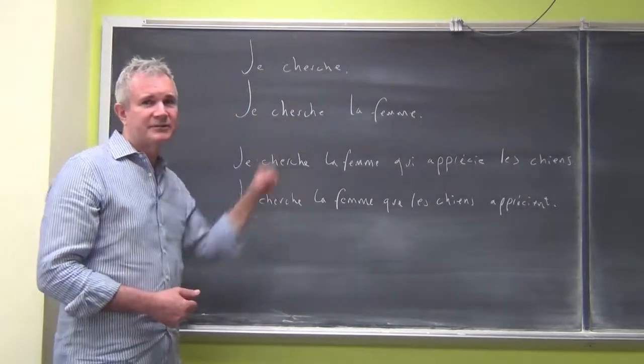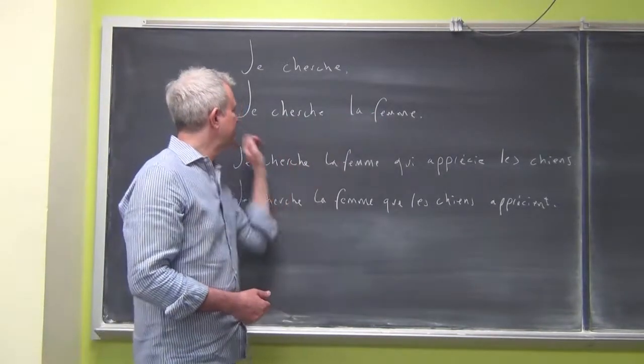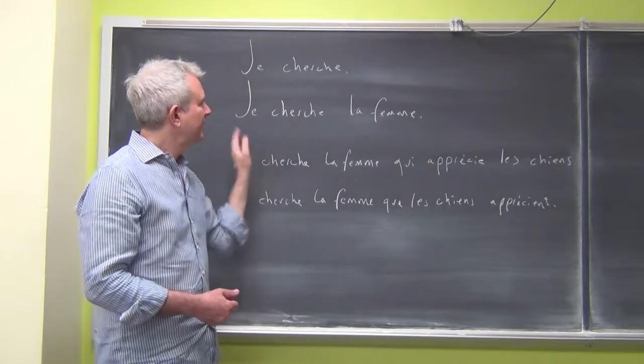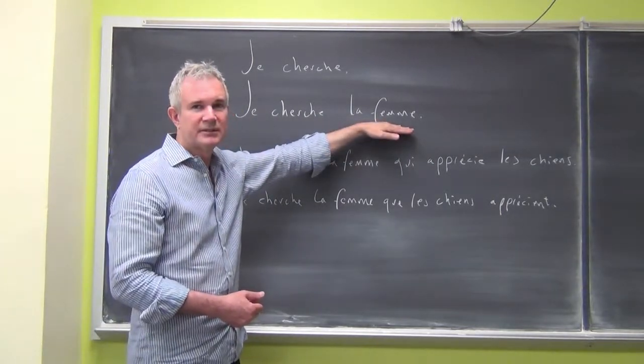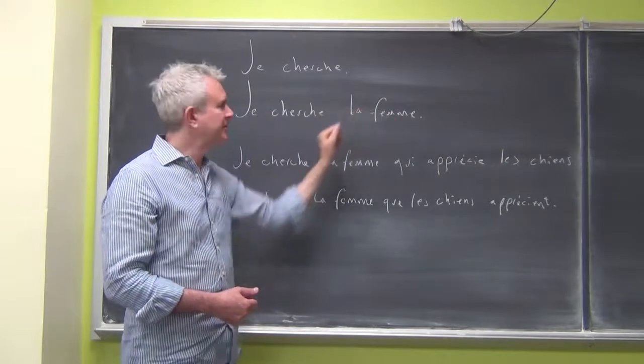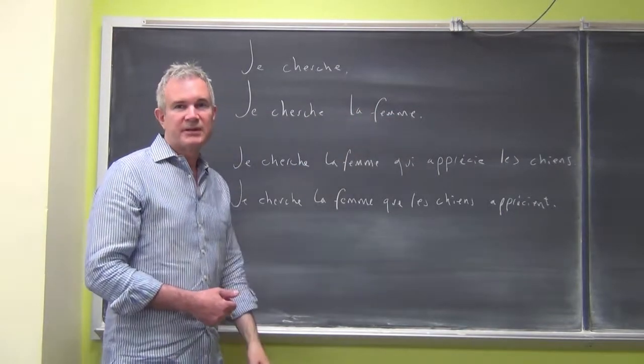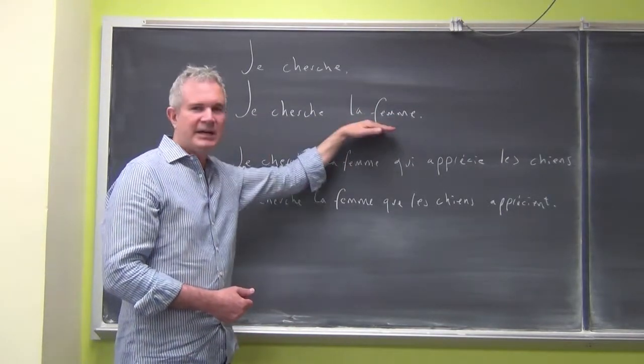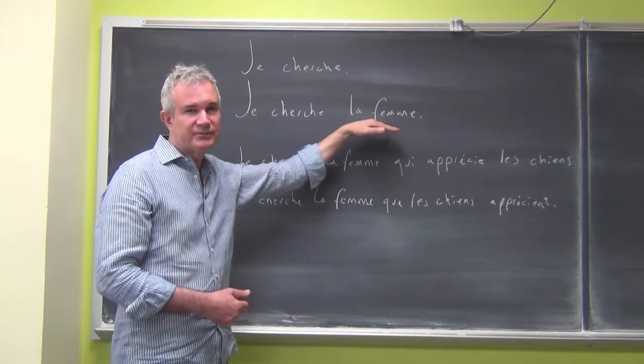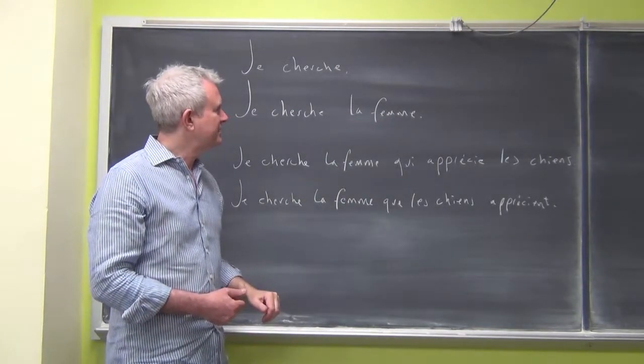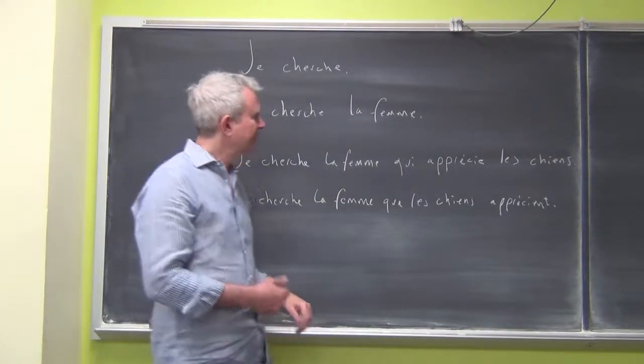We can add stuff like direct objects. Je cherche la femme. And here we've got la femme, the woman. I'm looking for the woman. La femme is a direct object. It's receiving the action of the verb directly. In French, that means it doesn't have a preposition in front of it.